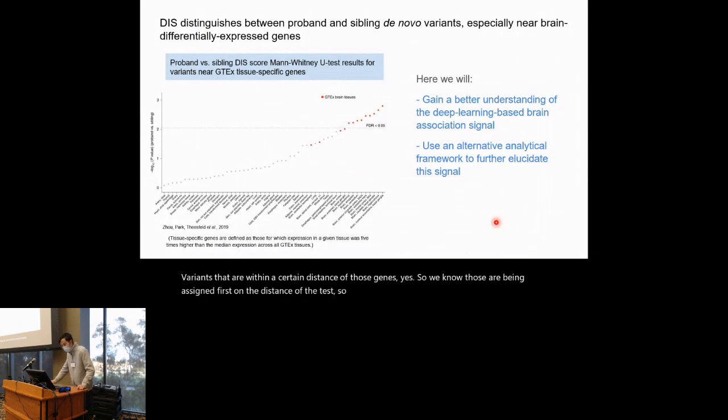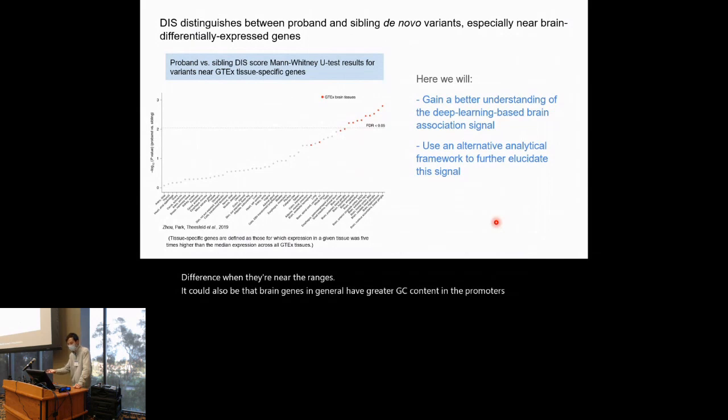And so do the brain genes emerge because they have different GC content than genes from other cell types? Well, the basic idea of this plot is that the probands and siblings are having greater GC content difference when they're near the brain genes. It could also be that brain genes in general have greater GC content than the promoters.